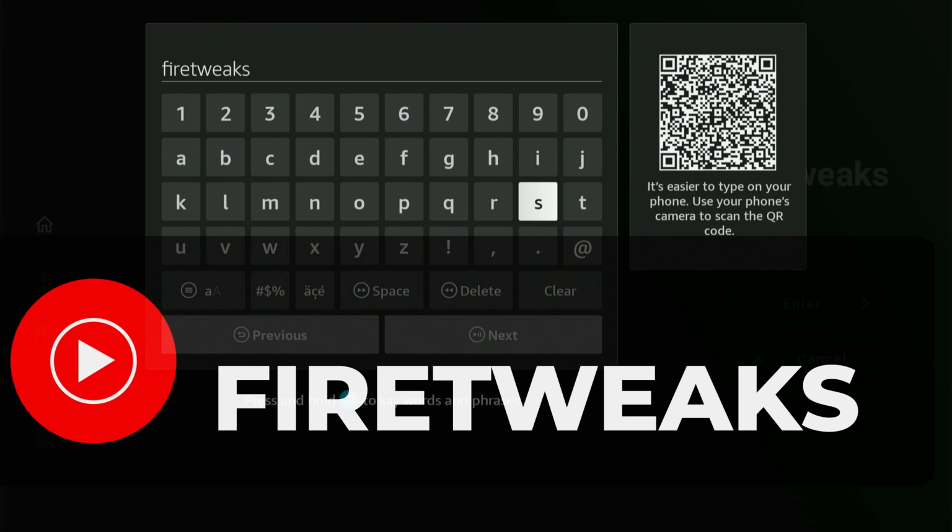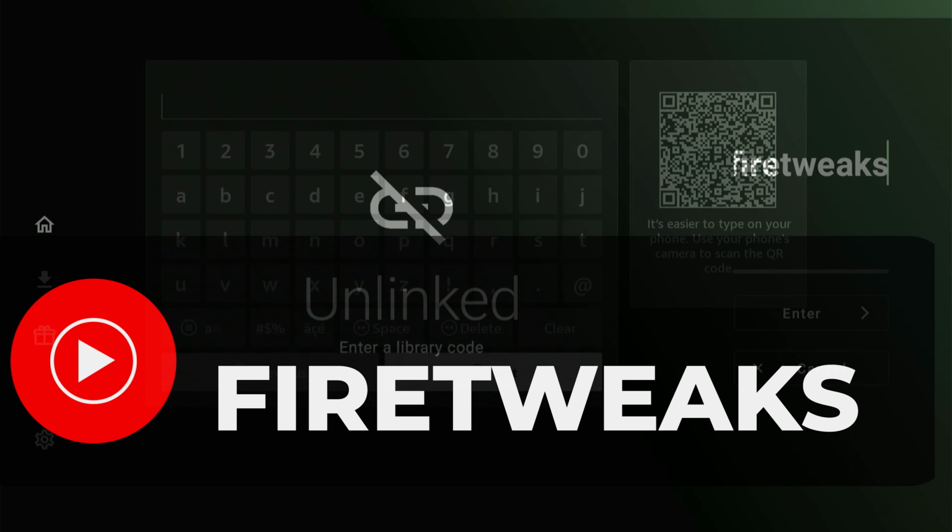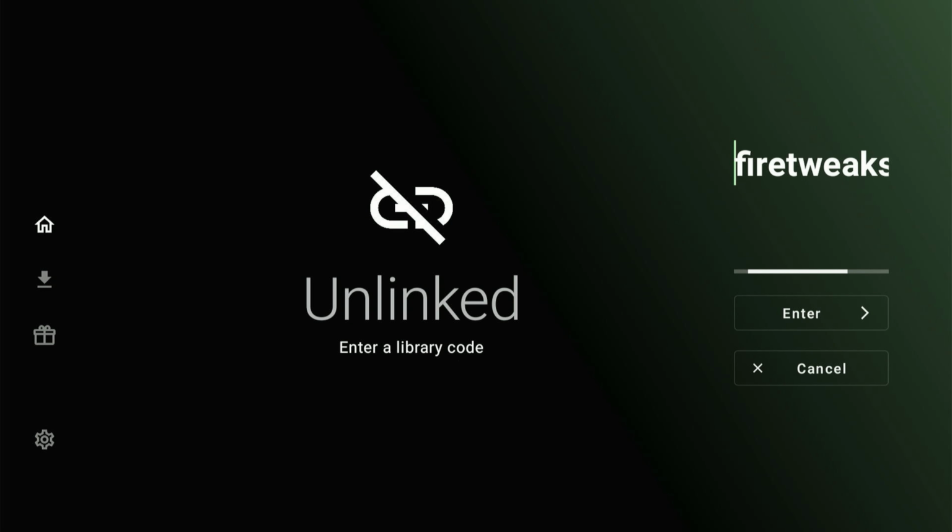Now that you're a follower, go ahead and enter this code. Make certain to take your time. It must be entered exactly the same, or you could get an error. If I'm going too quickly, just pause the video. When you have that code entered correctly, select Next and allow it a moment to load.